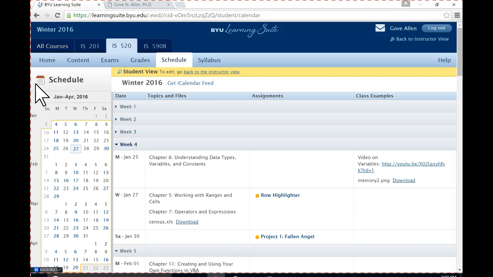Question: with the assignments, for example the row highlighter, are we able to submit it multiple times? The answer is, I think on all the homeworks, I'm allowing 2 submissions. So do the first submission, and if you get less than full credit, take the feedback and do some more correcting. And then you get the average of those 2 scores, I think.